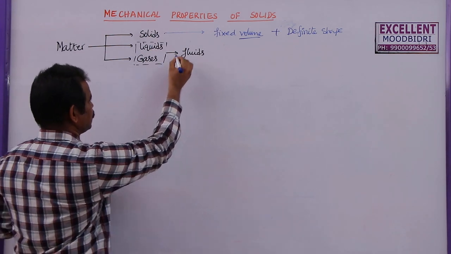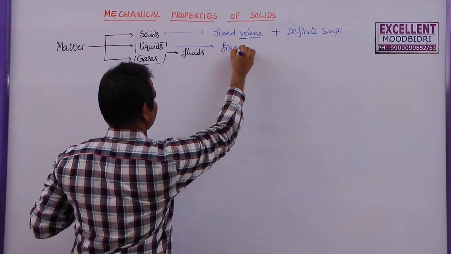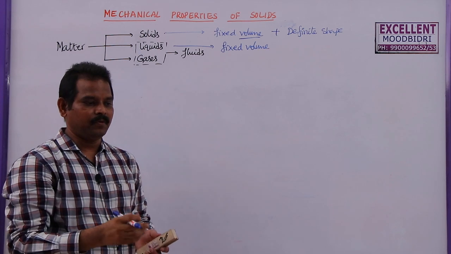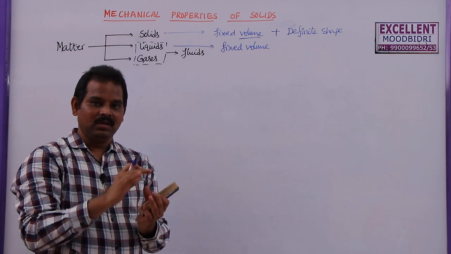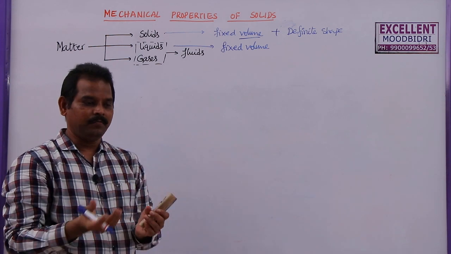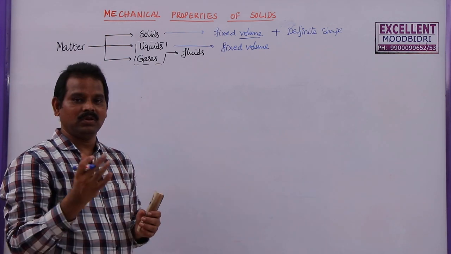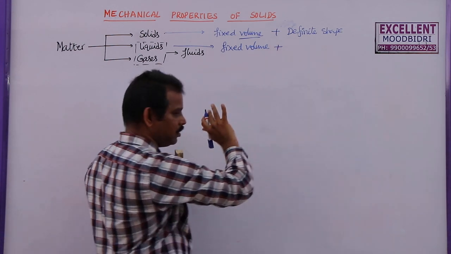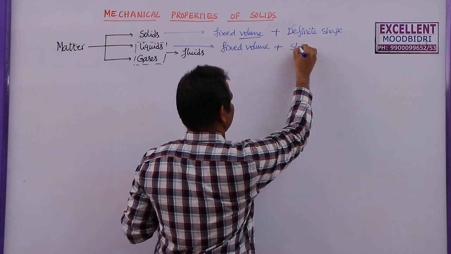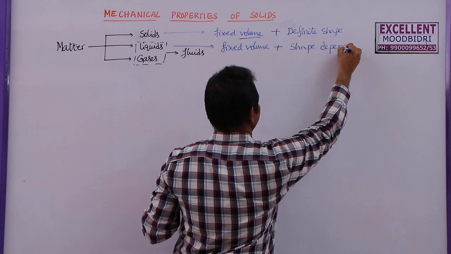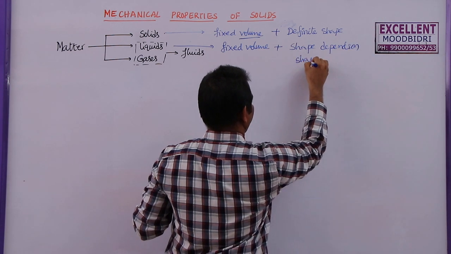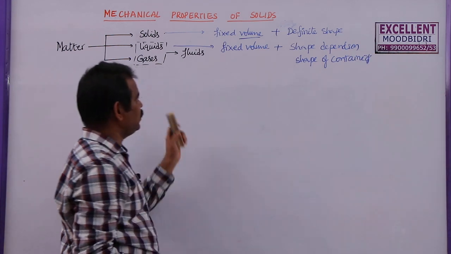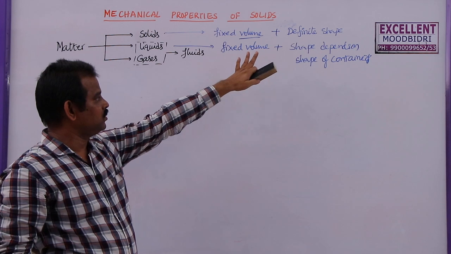But what about the liquids? Liquids have fixed volume only, but they take the shape of the container in which they are filled. Suppose if you fill water in a glass, it will get the shape of that glass only. If you fill this water in a jar, it will get the shape of the jar. So it has fixed volume, but it has no definite shape. Shape depends on the shape of the container in which they are filled. That means they have fixed volume, but the shape is not fixed.